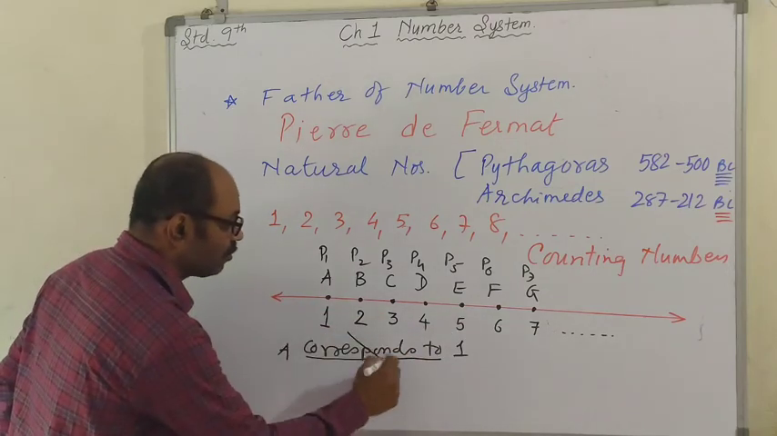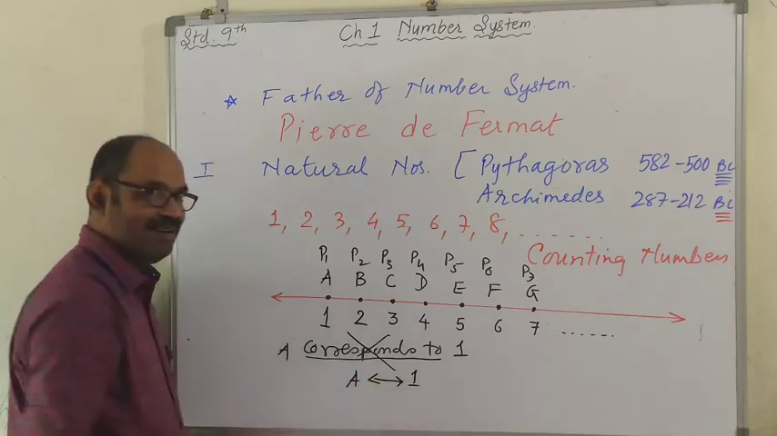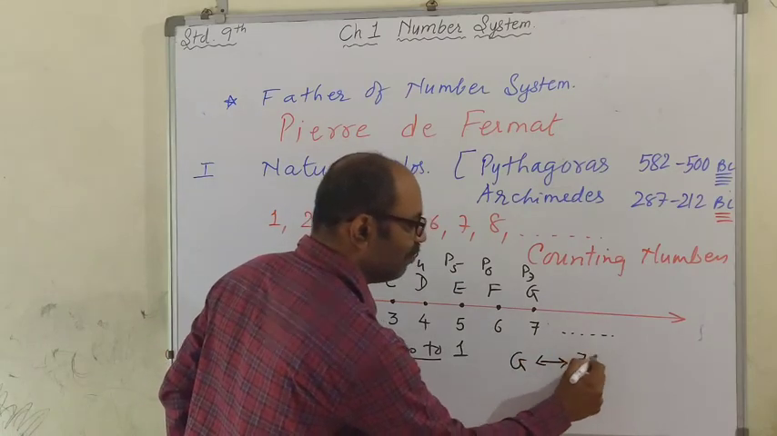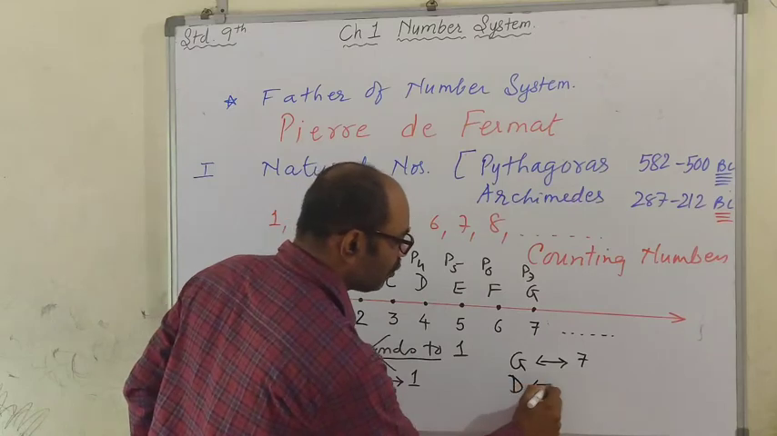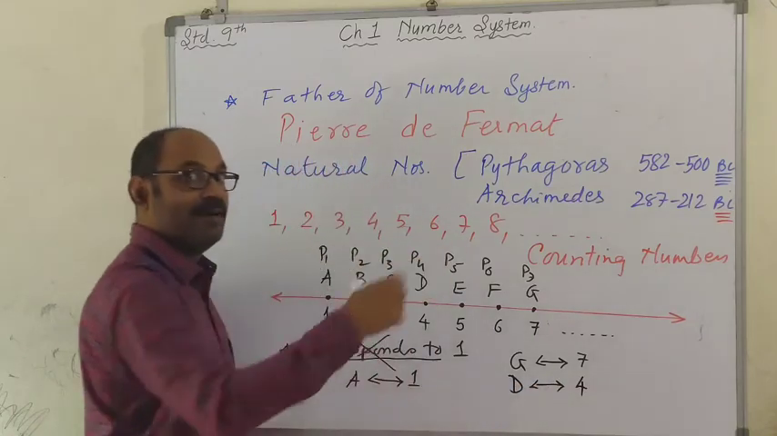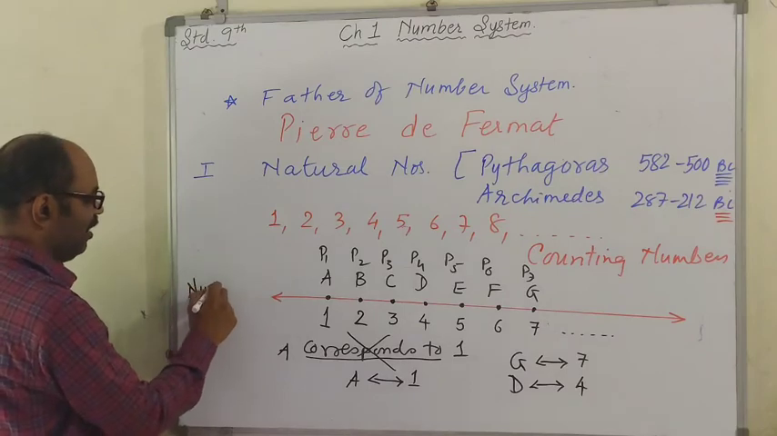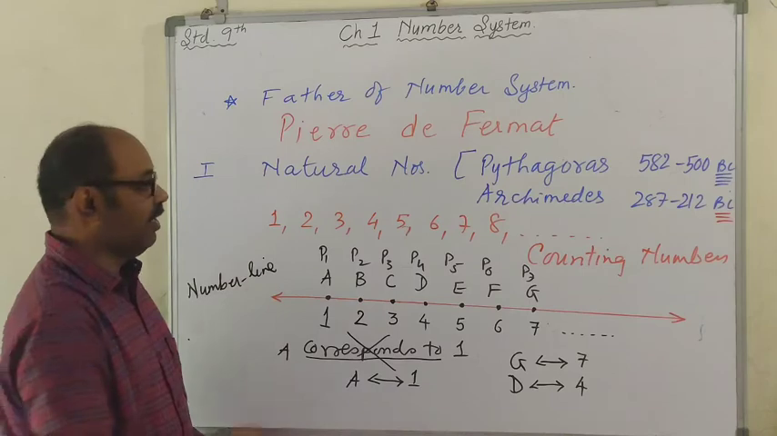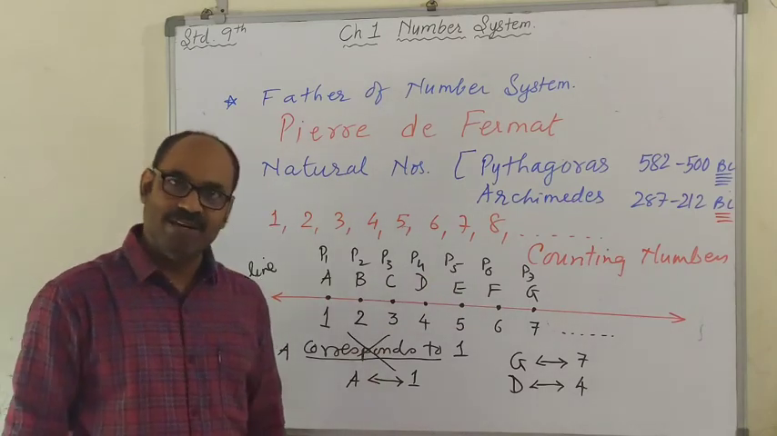अब ये corresponds to का symbol भी है. A corresponds to 1. बोलिए G corresponds to number 7. D corresponds to number 4 on the number line. और ये लाइन को अब हम कहते हैं number line. It is called a number line. So here is a number line representing natural numbers.